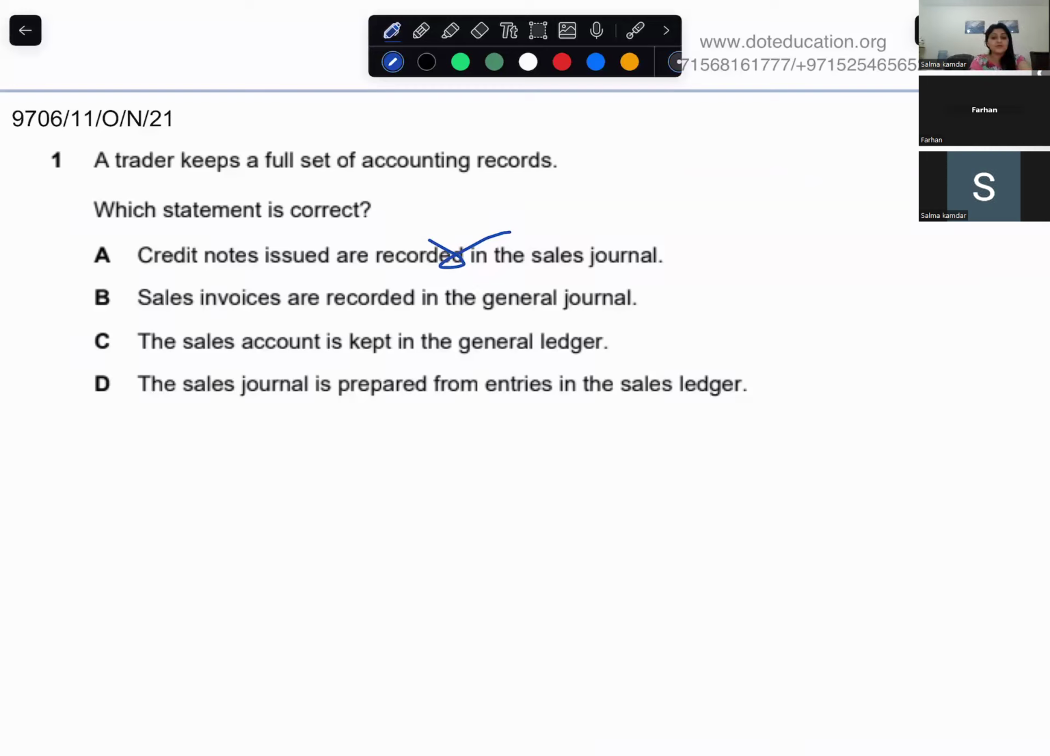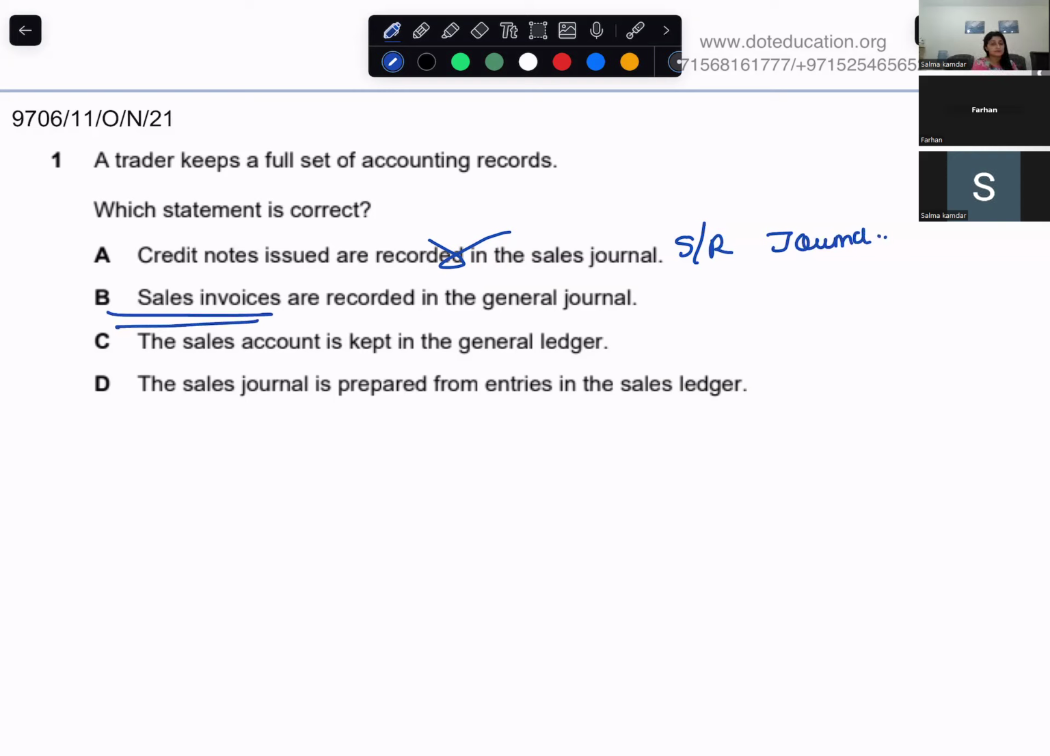Credit note issued is for what? Purchase return. Okay, yeah. Sales return. So it is recorded in the sales return journal. Yeah. Read the next one.